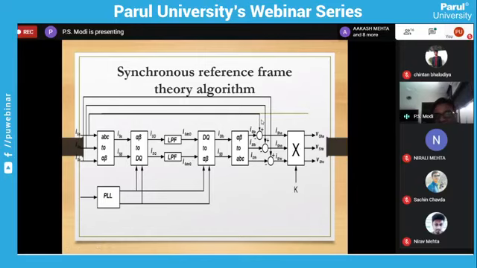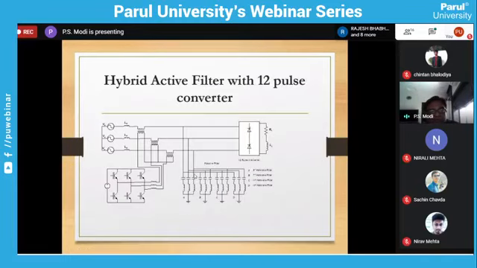From this total component, the fundamental components are now subtracted. So what is the remaining component? They are the harmonic components. This harmonic component is multiplied with some factor and converted into a voltage signal. It is applied to PWM generation. The PWM generator will generate the PWM and finally give it to this inverter. The inverter will work, generate the voltage, and inject it in this manner.